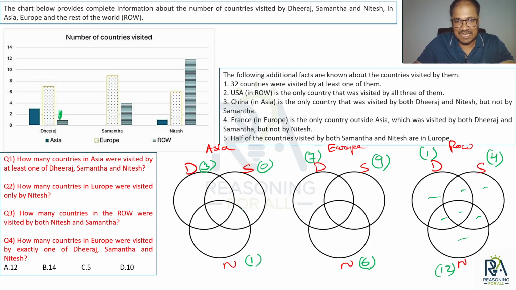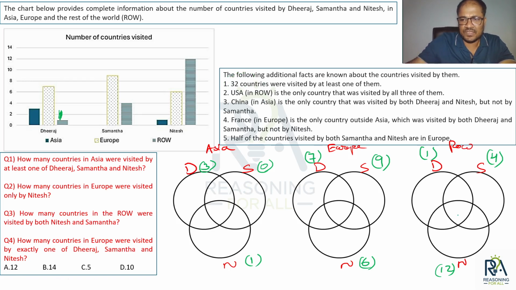None में ये जाएगा नहीं. ये जो 32 countries है, none. मतलब a country which is visited by none of them is not among these 32, right? So 32 will be somewhere within the regions over here, within the circles over here. ठीक है? Okay. सबका addition जो है total जो हमारे कितने 21 variables will be there, but I am not going to write the variables. We'll see if variables are required or not. So the sum of these 21 regions should be adding up to 32. ठीक है? चलो next.